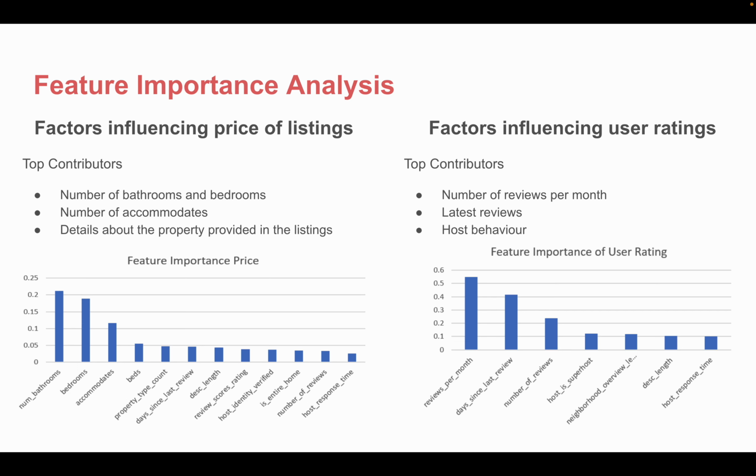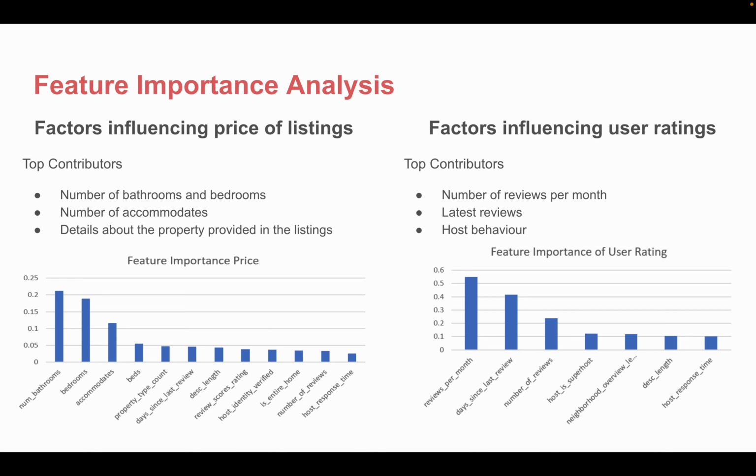For prices, we find that amenities like bathrooms, bedrooms, and positive reviews have a major influence. Similarly, for review scores, factors such as review frequency and host behavior significantly affect guest satisfaction. These insights provide actionable strategies for hosts to improve their offerings, potentially increasing the number of bookings and satisfaction rates